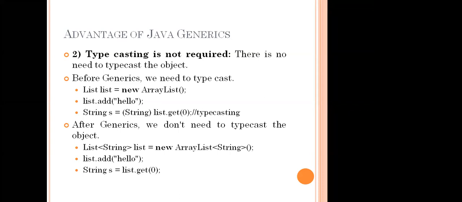Can anyone ask, sir, can you give another example for this? Yes. For example, int c = 10, int d = 20. If I write float f = c + d, what is the answer?